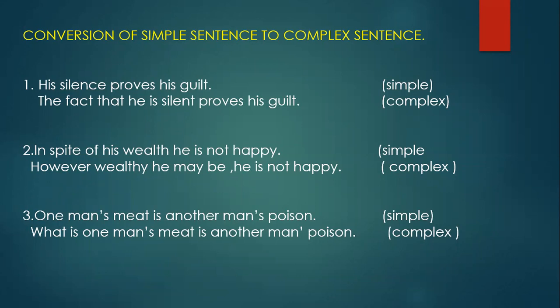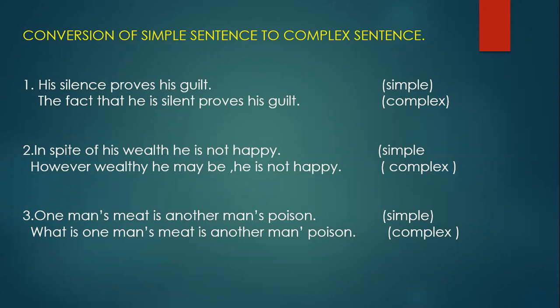That part, however wealthy he may be, that part is the subordinate clause. He is not happy, main clause, or we can say principal clause. So two clauses have come there. So the sentence became complex.